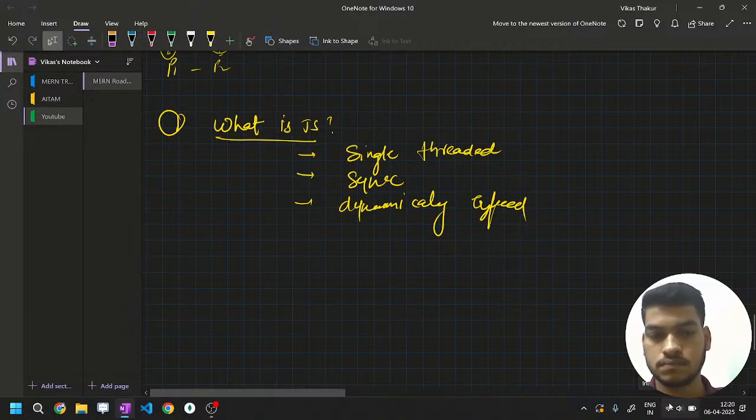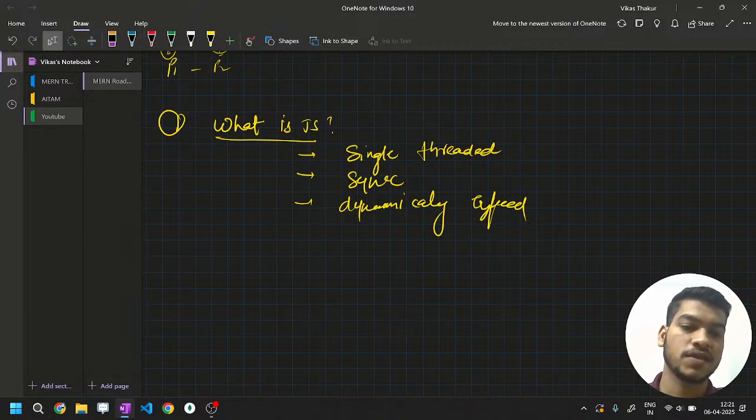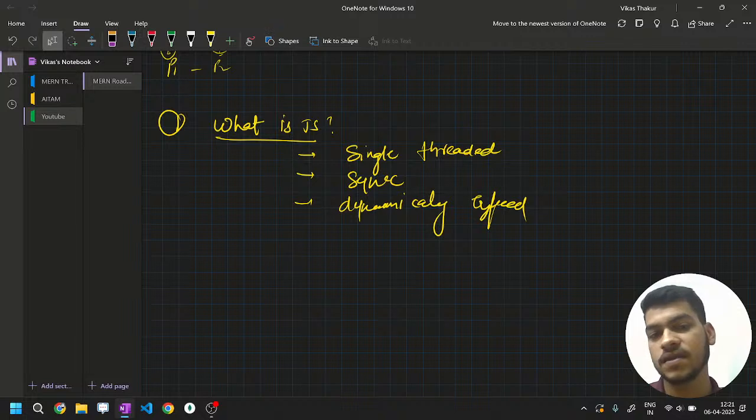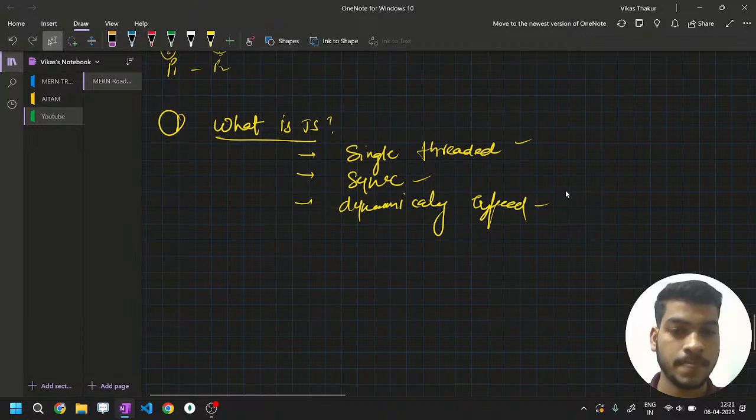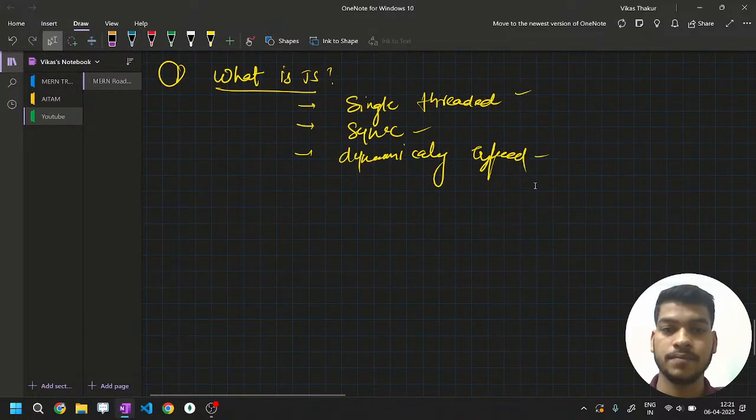These are the three keywords that you need to understand while giving the definition to the interviewer. These are three separate terms that come together to form a definition of JavaScript. First things first, I'll explain what single thread is.